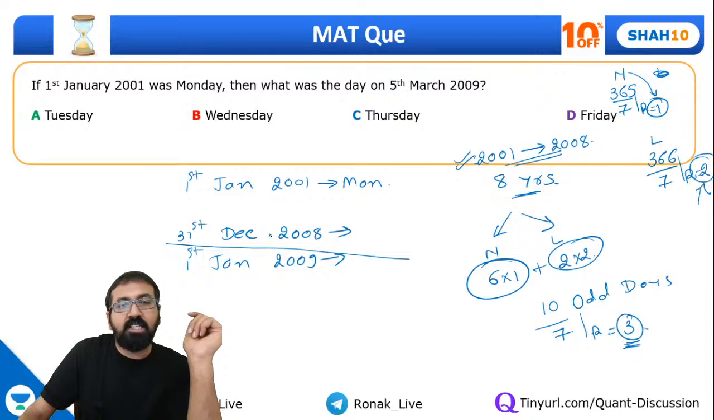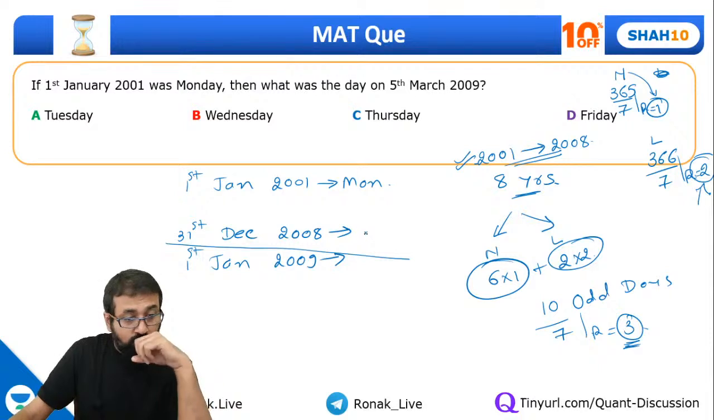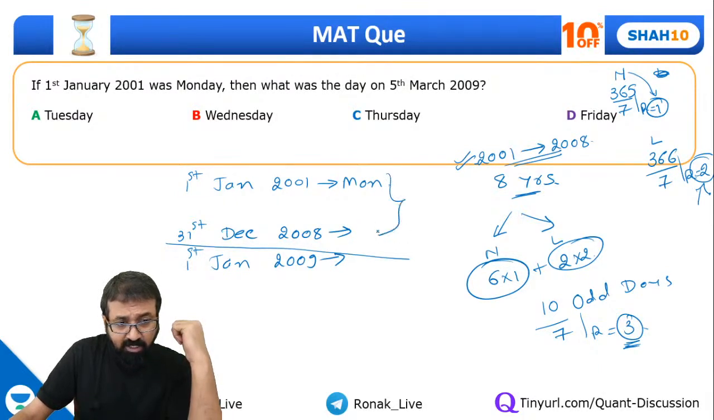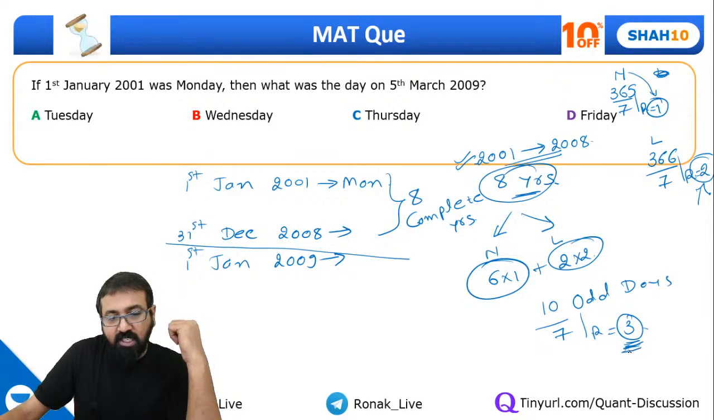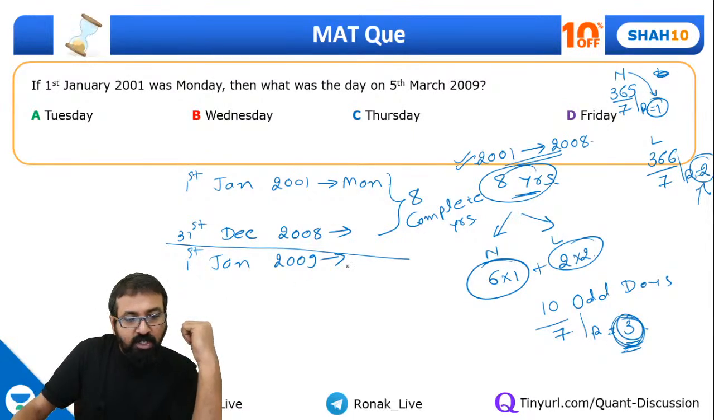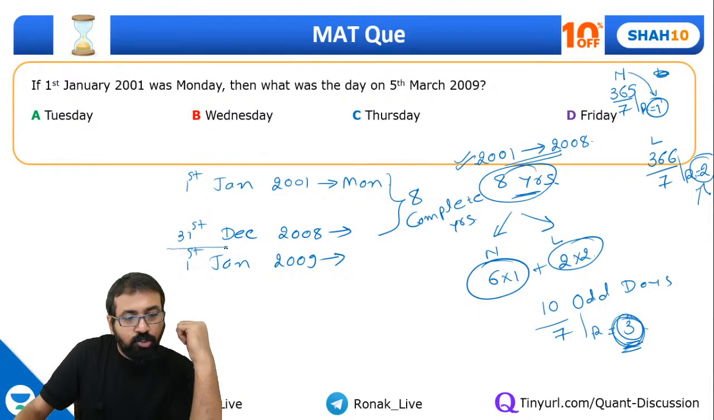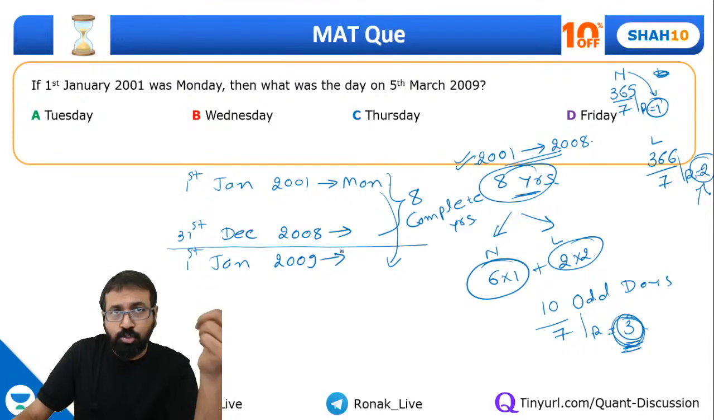हमने कैलकुलेशन यहां तक किया, 31st December 2008 तक कैलकुलेशन किया है. So this is a period of 8 complete years, and in these 8 complete years we got 3 effective odd days. So 1st Jan 2009 will be 3 days ahead of this one. इससे 3 दिन आगे जाओ, go 3 days ahead of that. 1 day ahead from Monday is Tuesday, 2 days ahead means Wednesday, and 3 days ahead means Thursday. So this is going to be Thursday.